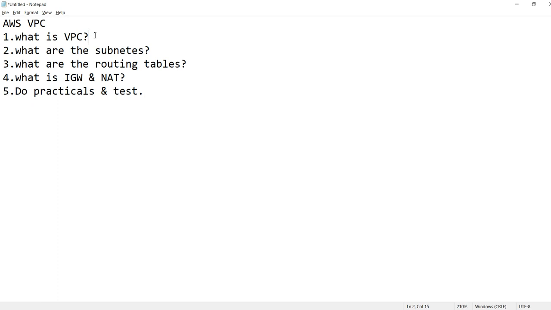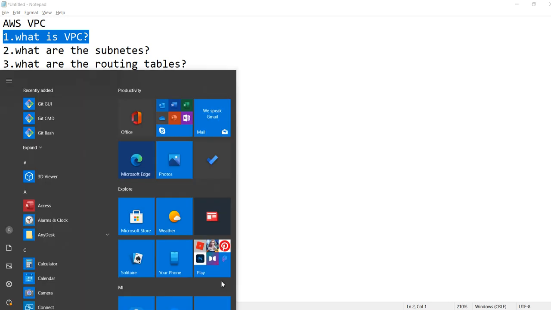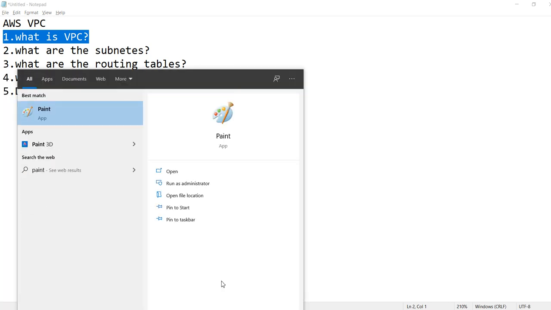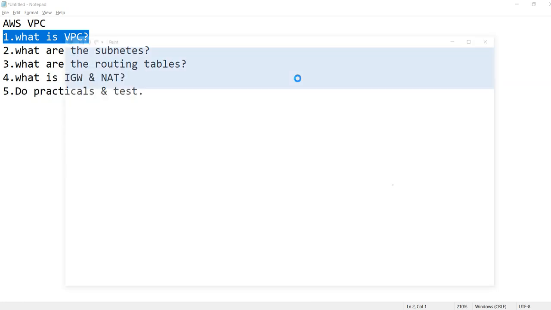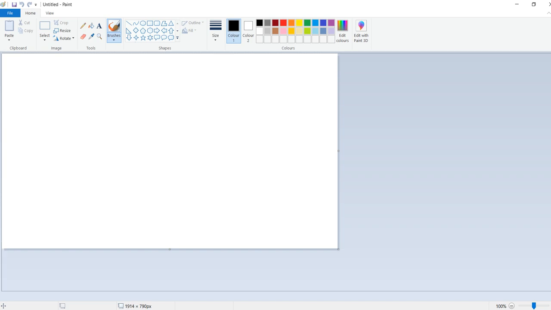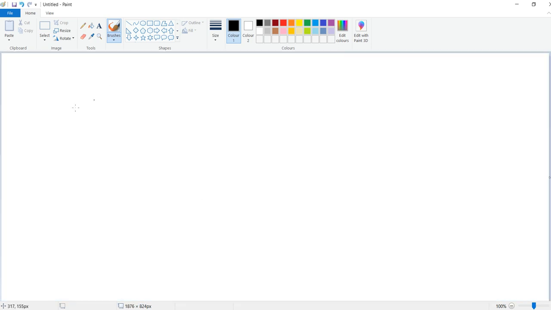Before I discuss VPC, I want to explain the main requirement. Why do we need VPC? Assume you are all aware of NTR Park in Hyderabad. That is a public park. Anyone can go and sit and discuss, do time pass.